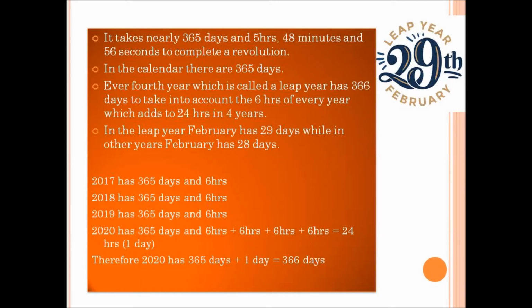Now let us see what is meant by a leap year. In order to make one complete revolution around the sun, our planet Earth takes about 365 days, 5 hours, 48 minutes and 56 seconds, which is approximately said as 365 days and 6 hours.